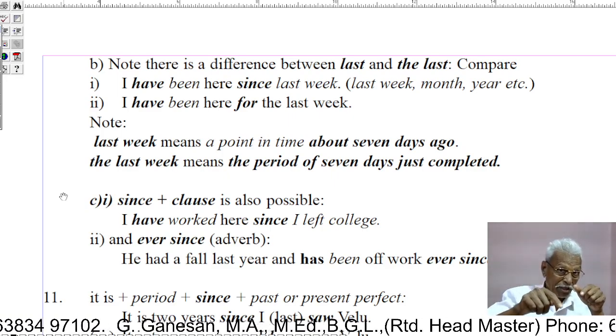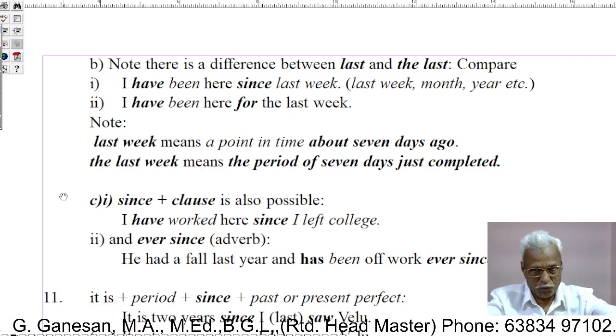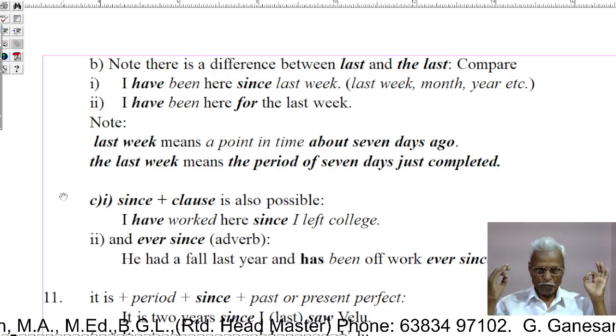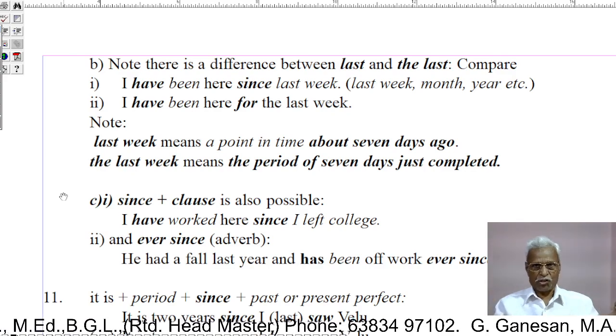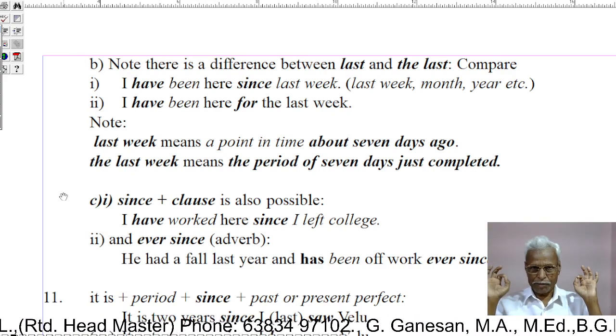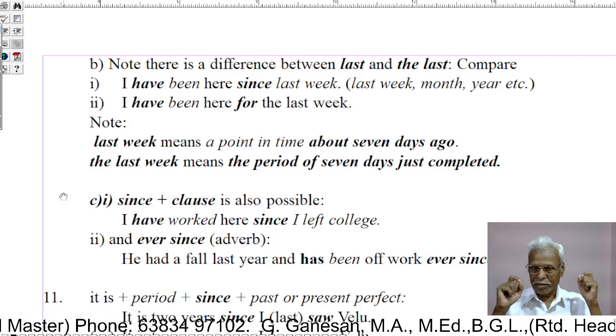I have been here since last week. I have been here for the last week. What is the difference between these two expressions? I have been here since last week. I have been here for the last week. "I have been here since last week" means